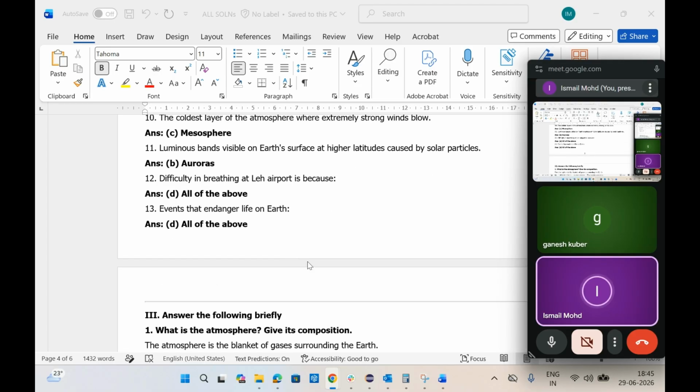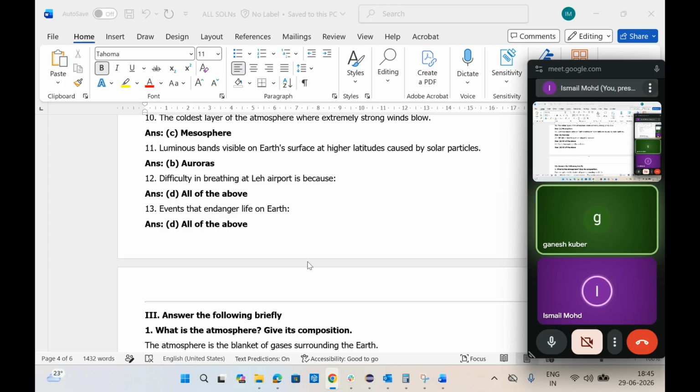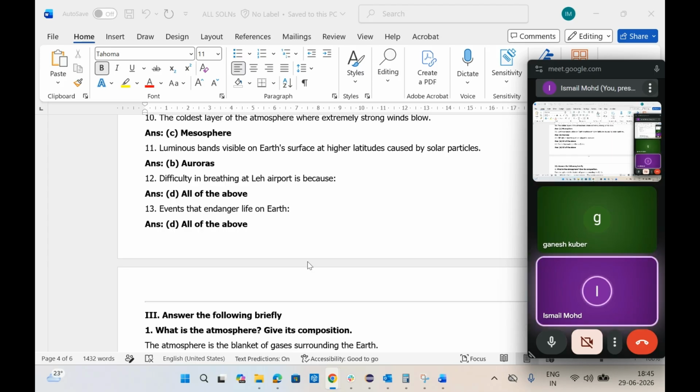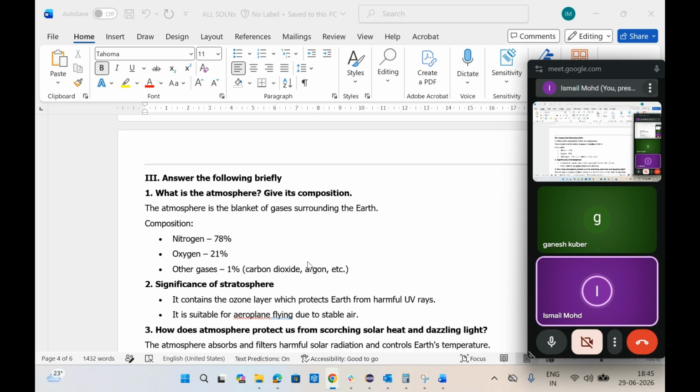Next one, events that endanger life on Earth. It is also all of the above. Like forest fires, melting glaciers, changes in temperature and weather patterns. All of the above. These are the events that endanger life on Earth.